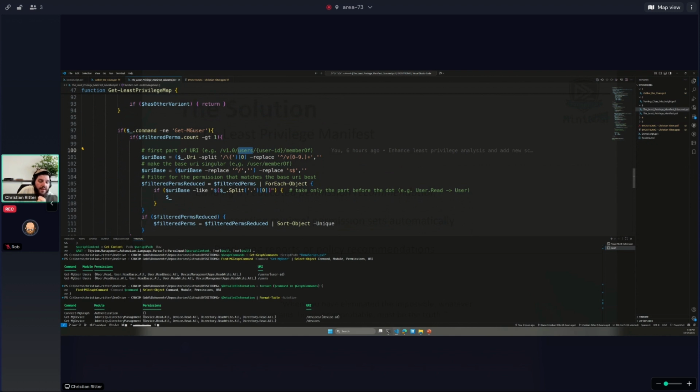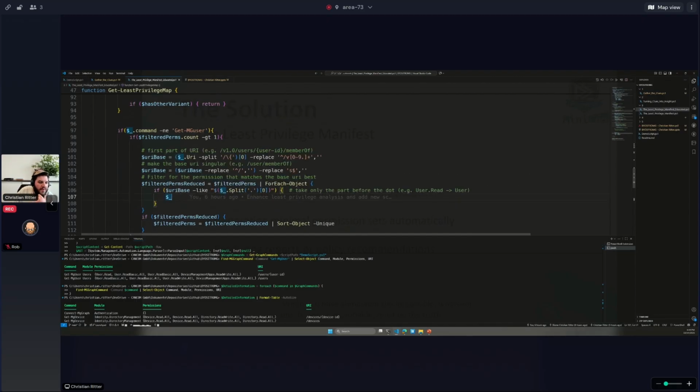Also much regex, and yes, I got a little bit of help from the AI because, as I said, I'm not the biggest fan, but I see why it makes sense. So please don't ask me to really go into detail what this regex expression means. But yeah, just keep this in mind. It works on my machine and also other machines that have it. So now for the filter parameter, I just split by the dot. So I just get the first part before the dot, like user read, and it stays just user.